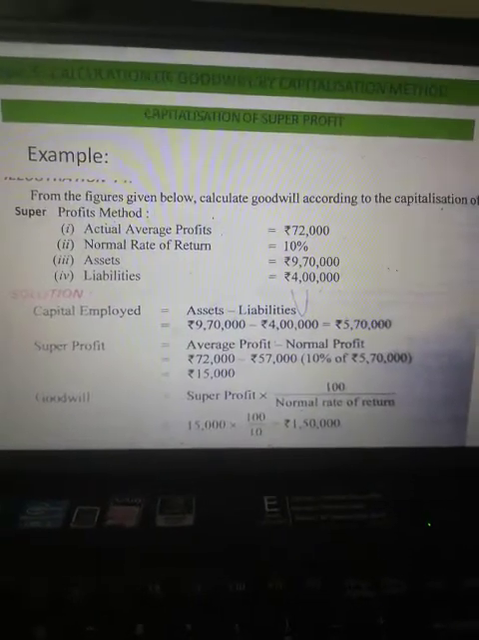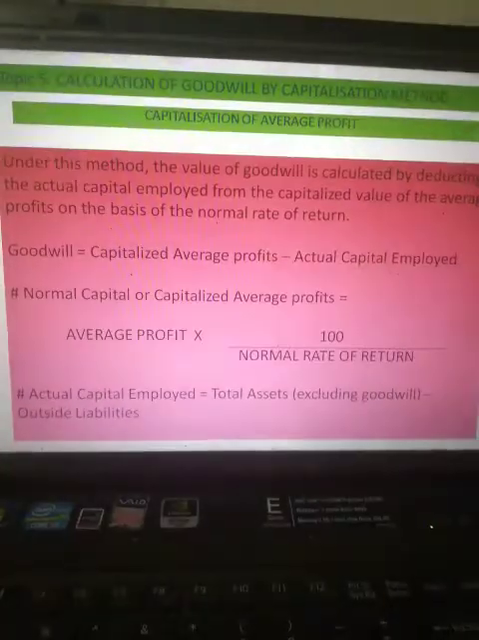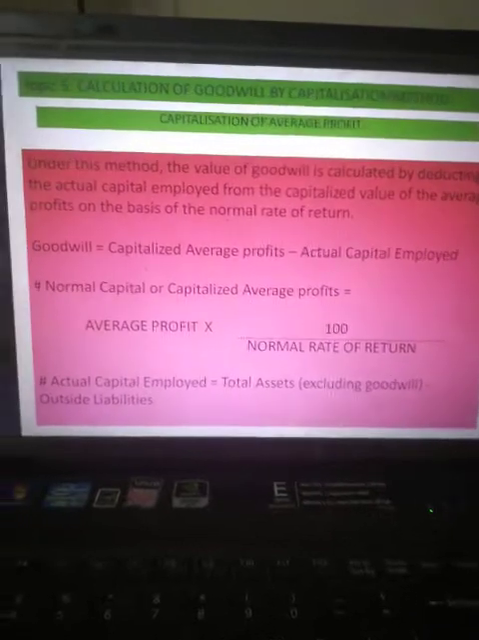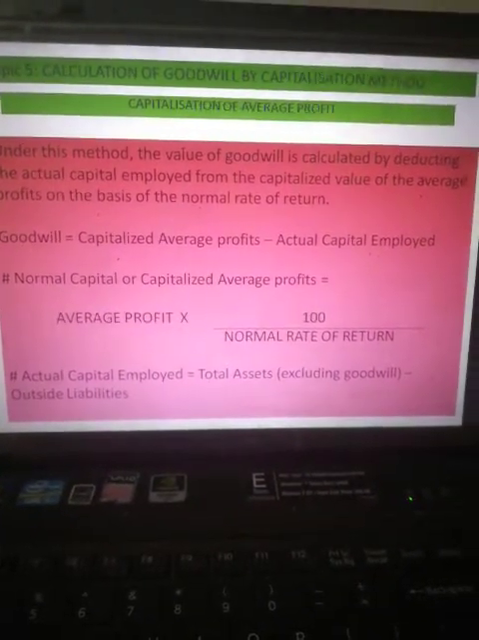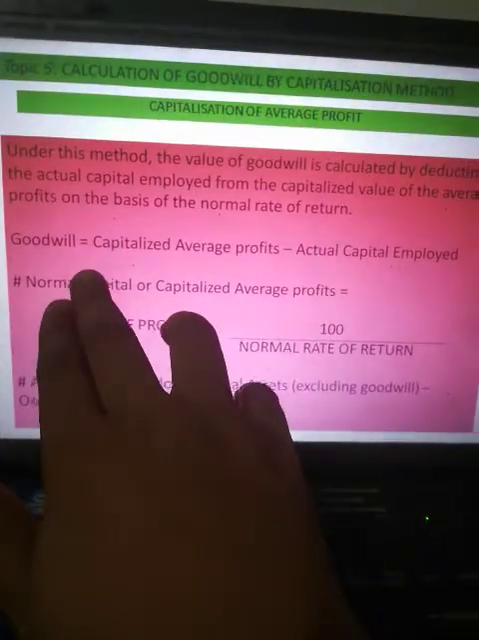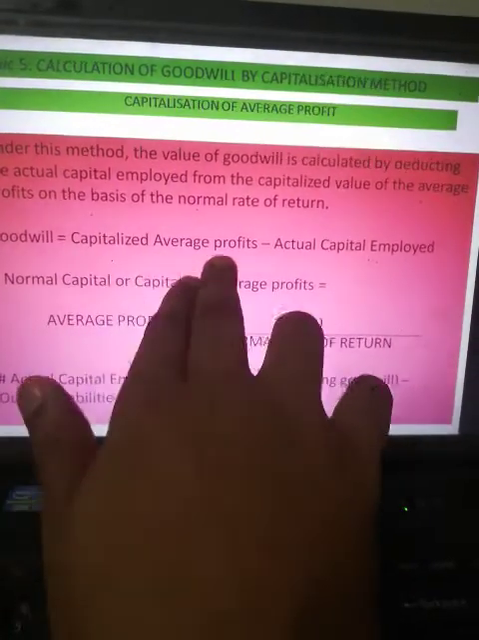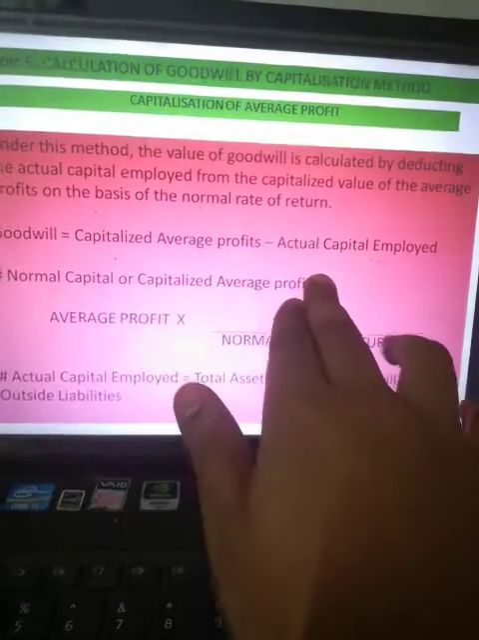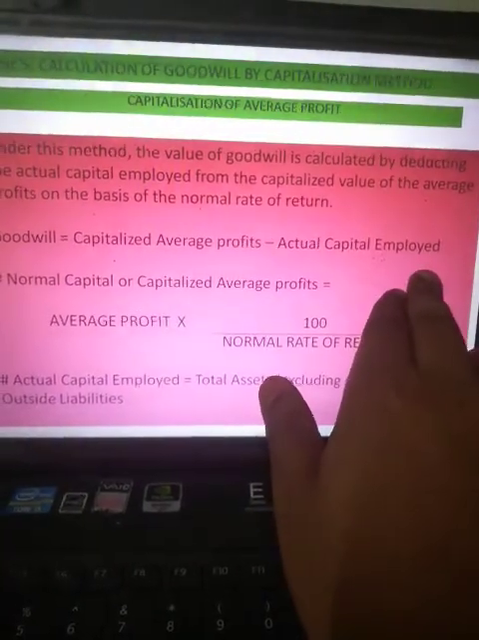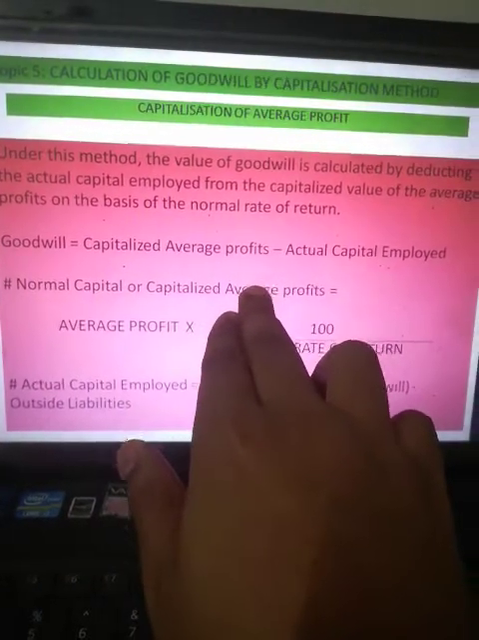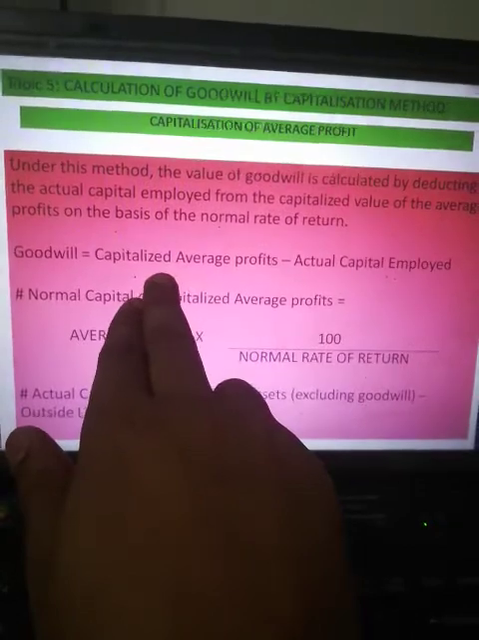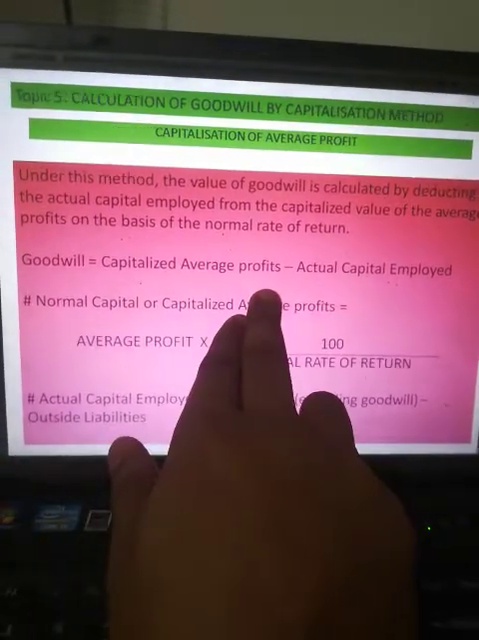Alright, so let's move further. Now this is something very important, class. This is capitalization of average profit. Class, the goodwill formula over here is capitalized average profit minus actual capital employed. Now the capital employed you all are having in your question. Average profit also we have discussed earlier, but the term utilized over here is capitalized average profit.